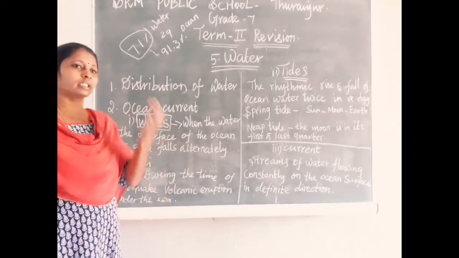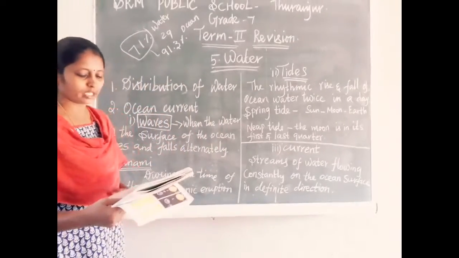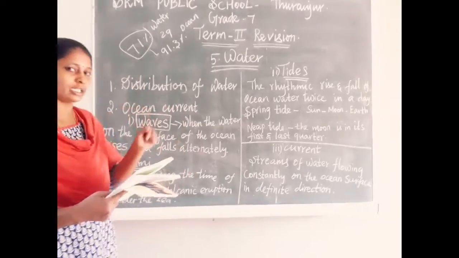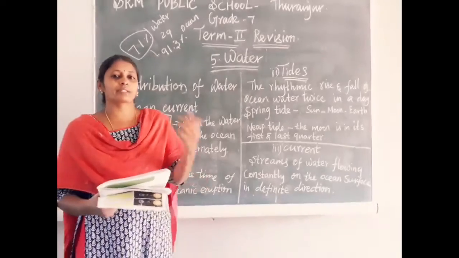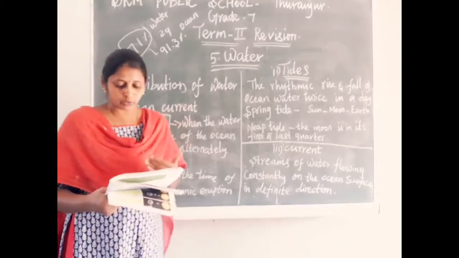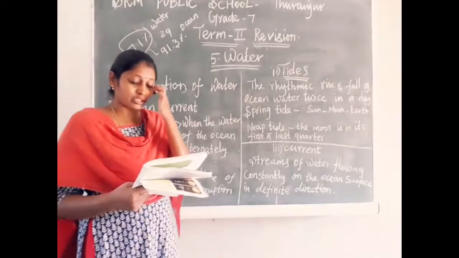What we drink and use for cooking, everything comes from that water. Of that, 2% is present as ice caps. What we use nowadays for cooking or drinking is fresh water.